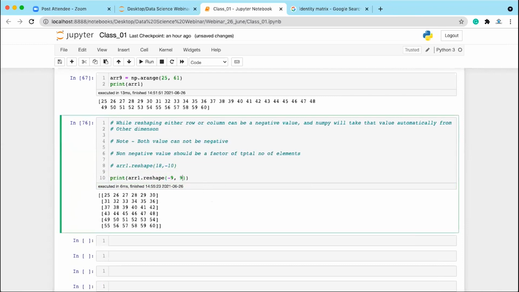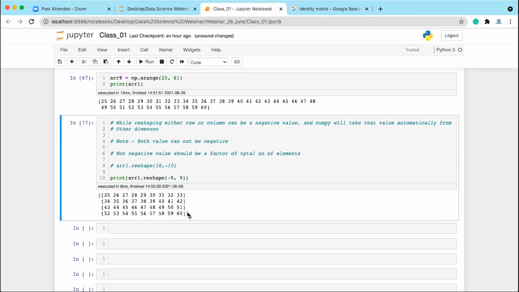If you'll be writing here 9, so 4 rows and 9 columns. Clear? Fine, everyone. Any questions? Okay, so now we have seen how we can reshape an array.